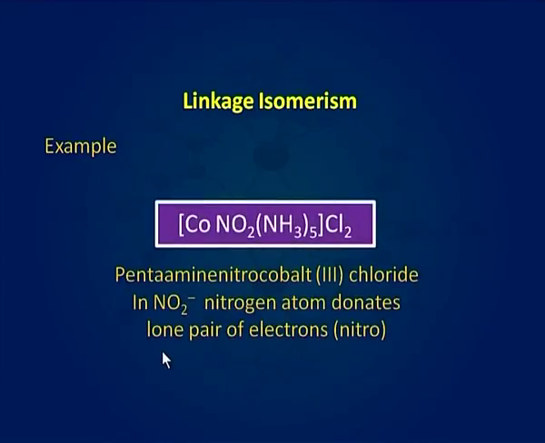The same ligand when attached through nitrogen gives [Co(NO2)(NH3)5]Cl2 and is named as pentaamminenitrocobalt(III) chloride. In this case, the nitrogen atom donates a lone pair of electrons and the ligand is known as nitro. Hence, these two are linkage isomers.